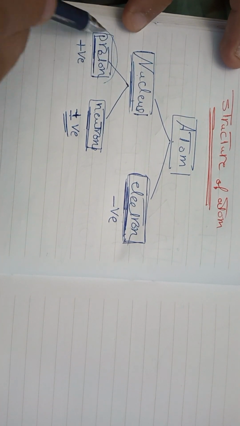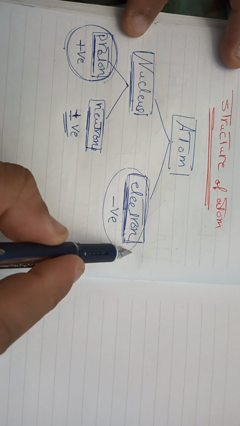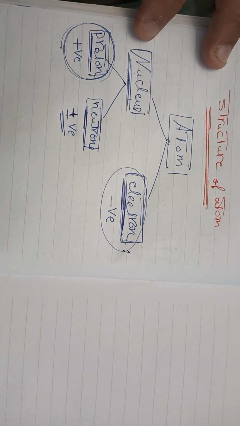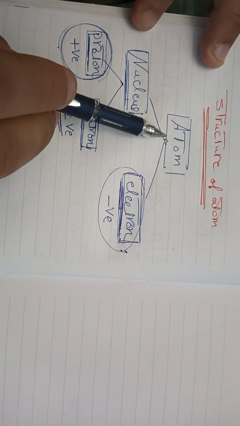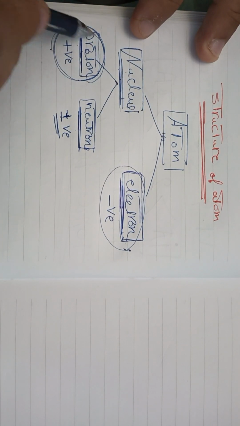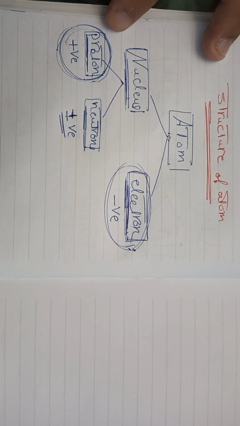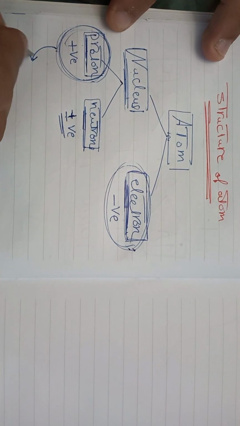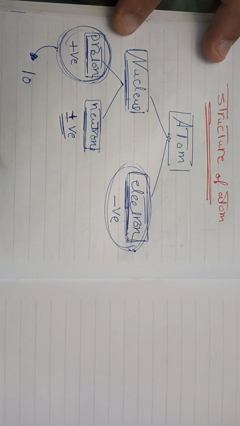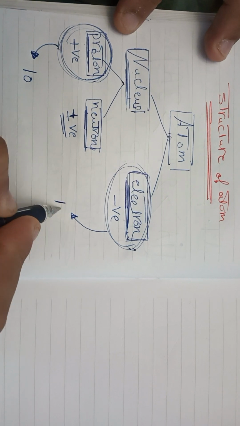The number of protons is equal to the number of electrons, so the atom is neutral. Why is the atom neutral? The atom has a neutral charge because the number of protons equals the number of electrons. So if the number of protons equals 10, the number of electrons is the same, equal to 10.